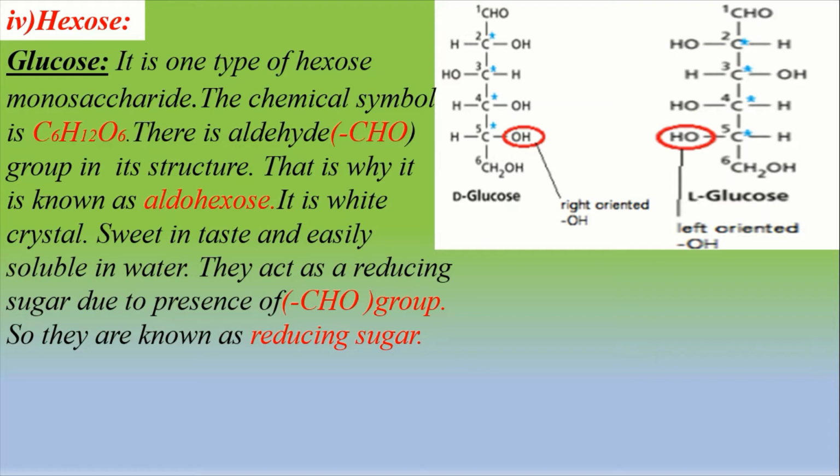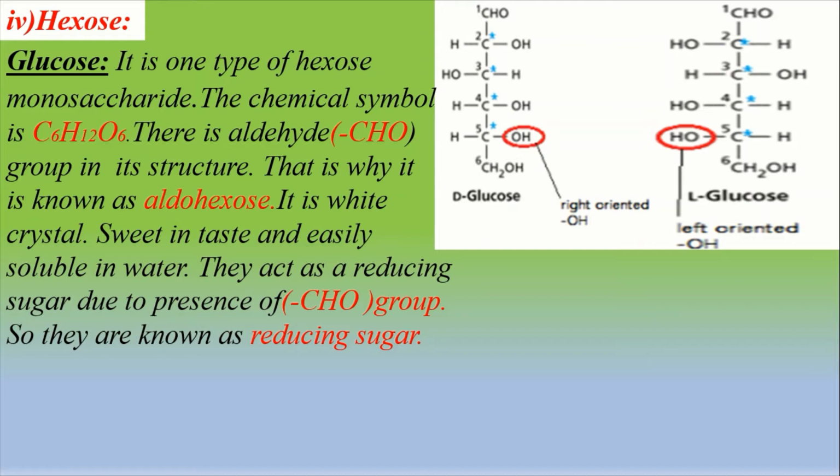D-glucose is optically active and its rotation is to the right of the chiral carbon, and L-glucose is also optically active and its rotation is to the left of the chiral center. All natural glucose is D-glucose, but L-glucose is developed artificially for diabetes treatment and endoscopic issues.